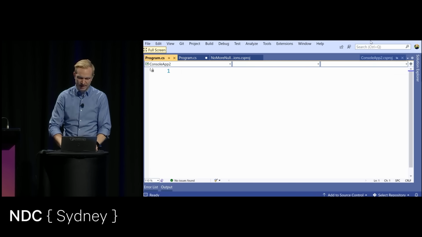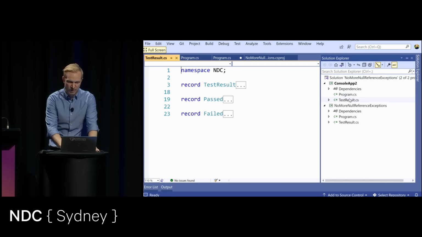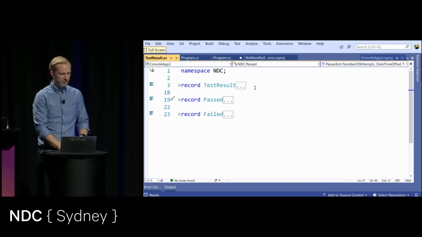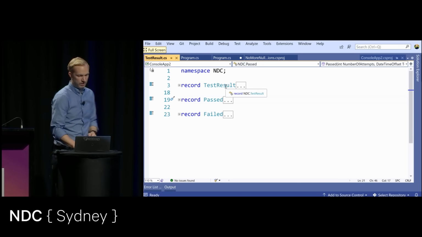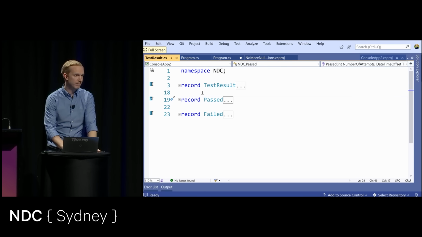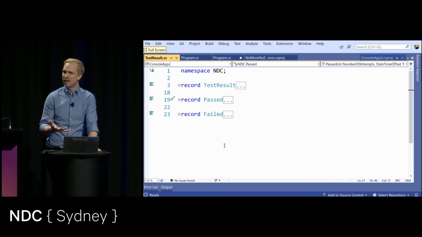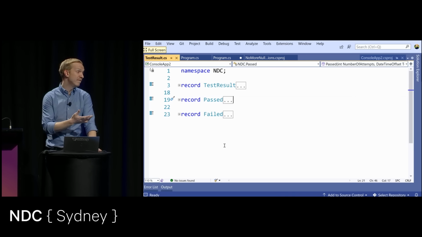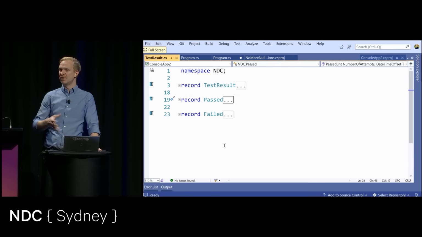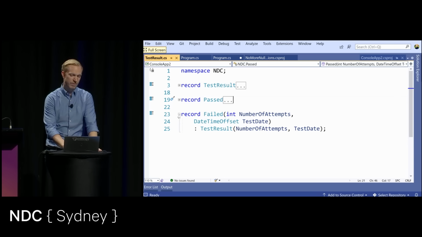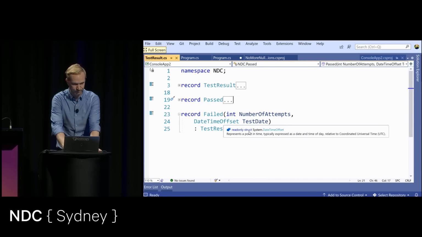So let's say that I have an instance of, I have a type here, or rather it's a record. There's a few things happening in this class here, or this file. I have 3 record types. Now, these are all reference types. They are generating classes behind the scenes. They give me value-based equality. They give me some deconstruct methods out of the box. And they also come with something called a primary constructor.